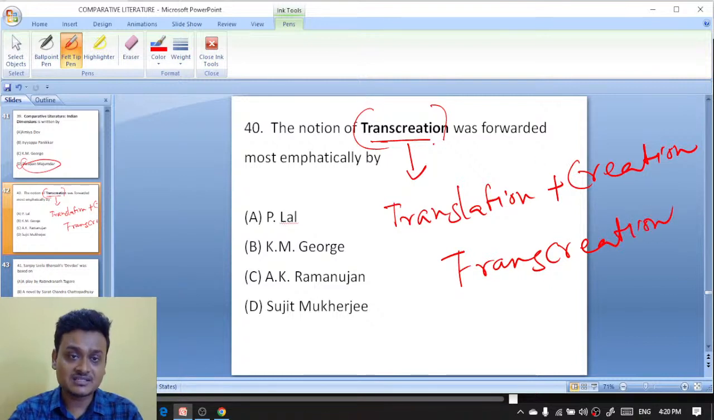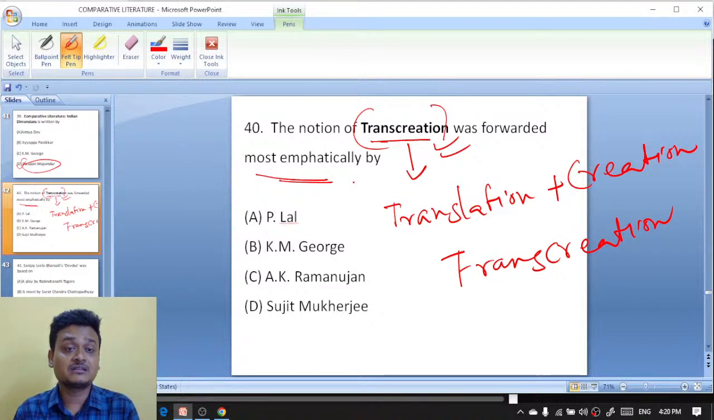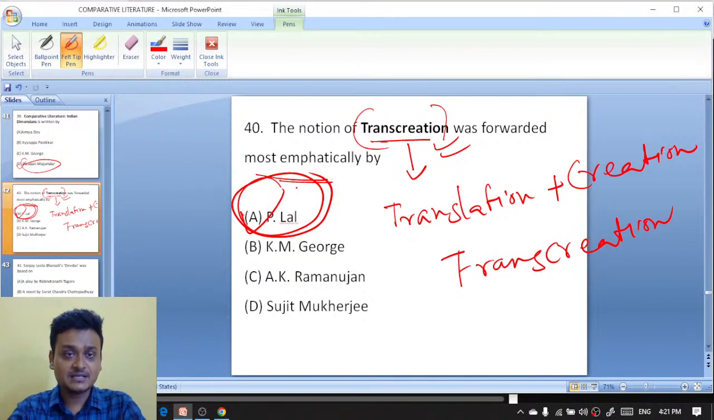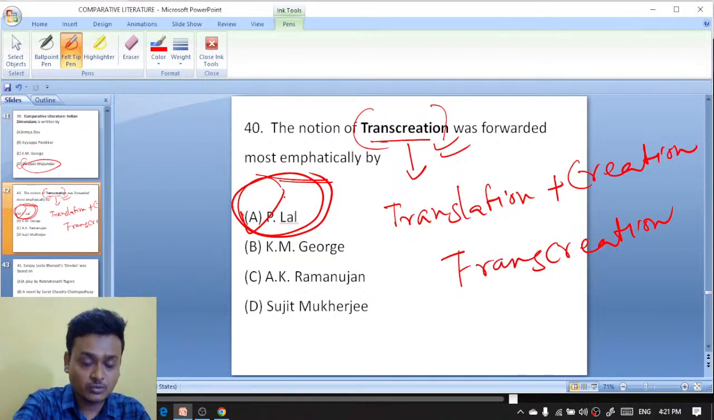The notion of transcreation was forwarded most emphatically by whom? It was forwarded by P. Lal, that is Purushottam Lal, K.M. George, A.K. Ramanujan, Sujit Mukherjee. Transcreation is a fusion of translation and creation, and it was forwarded by Purushottam Lal. So A is the right answer here.